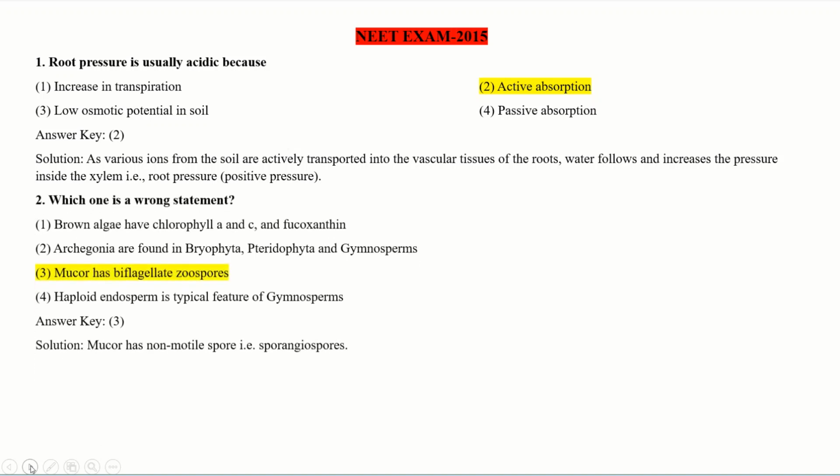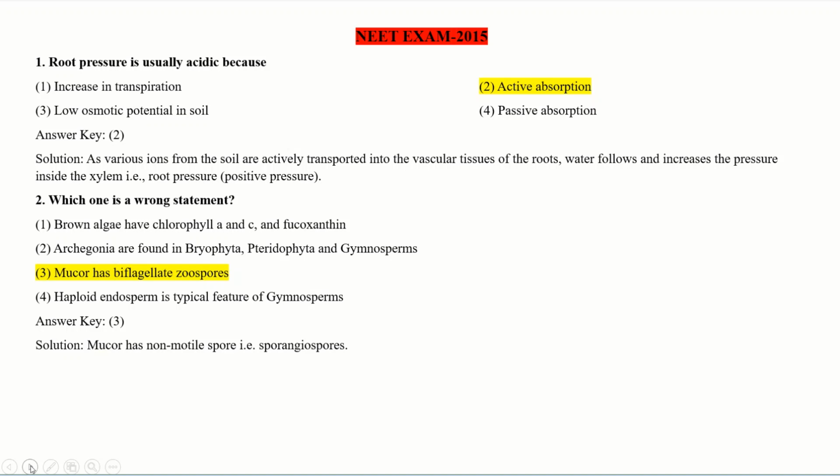See the second question. Which one is a wrong statement? Remember the word wrong. Brown algae have chlorophyll a and c, fucoxanthin. Archegonia are found in Bryophyta, Pteridophyta and Gymnosperms. Mucor has flagellate zoospores and haploid endosperm is a typical feature of Gymnosperms. These 4 sentences are given for you.